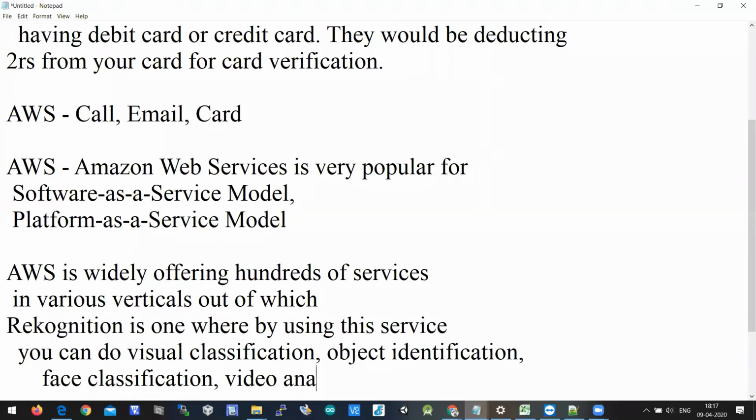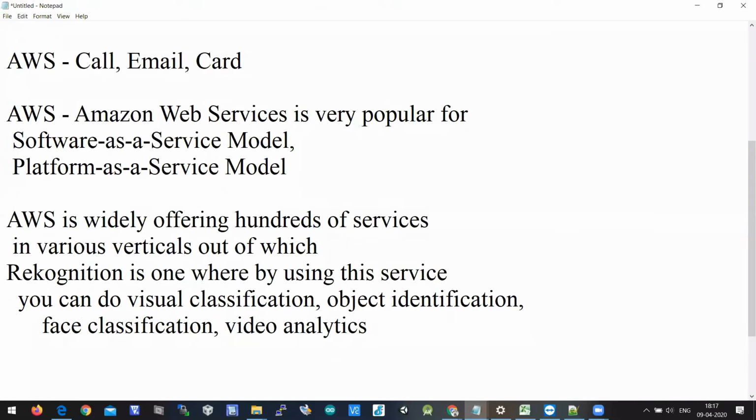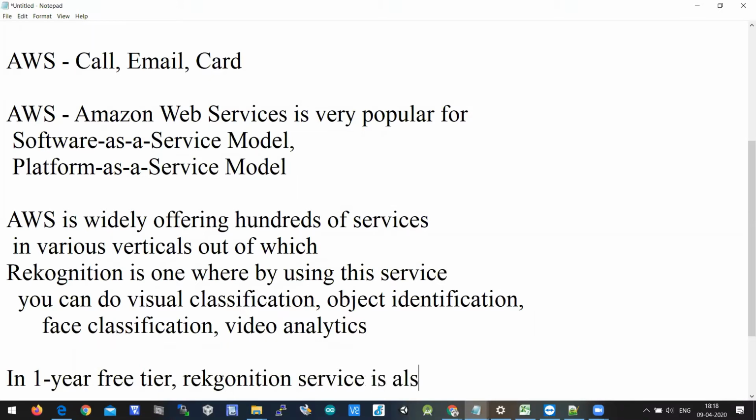Video analytics is also possible here in the Rekognition service. In the 1 year free trial, the Rekognition service you can subscribe to is also there.